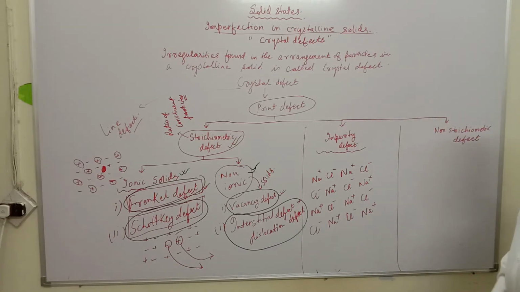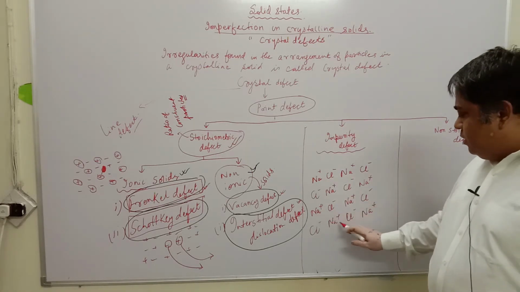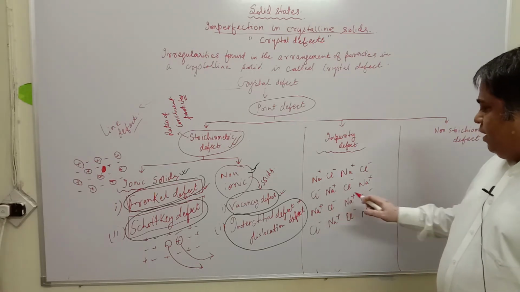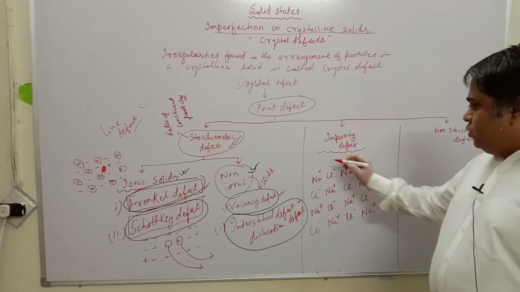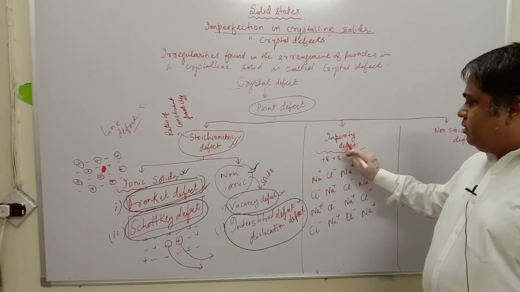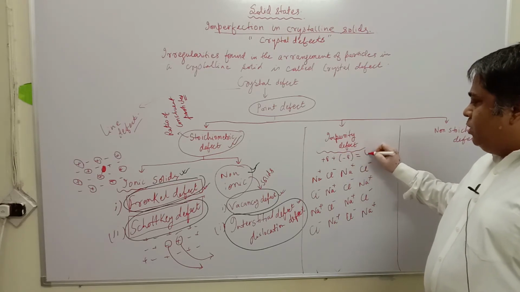What do we see here? How many positive charges are there? 1, 2, 3, 4, 5, 6, 7 and 8. And how many negative charges are there? 1, 2, 3, 4, 5, 6, 7 and 8. So there are 8 positive charges and 8 negative charges. So it is electrically neutral.